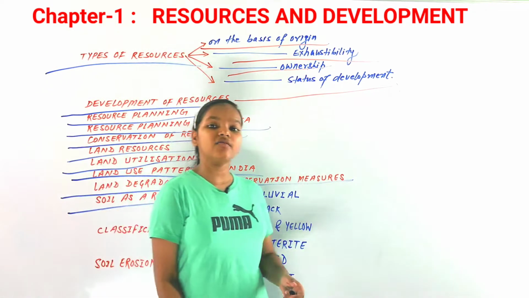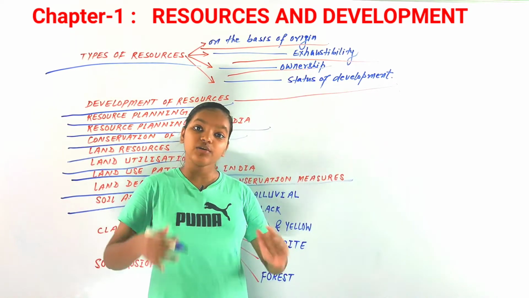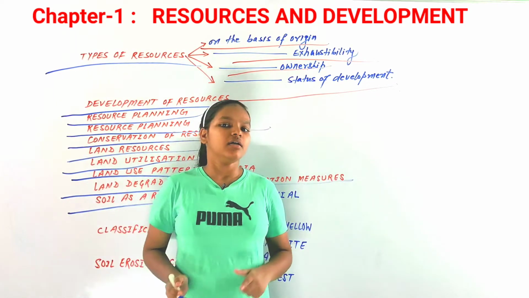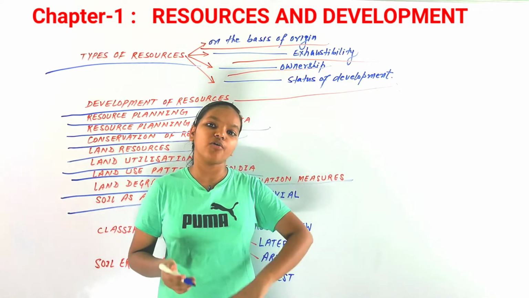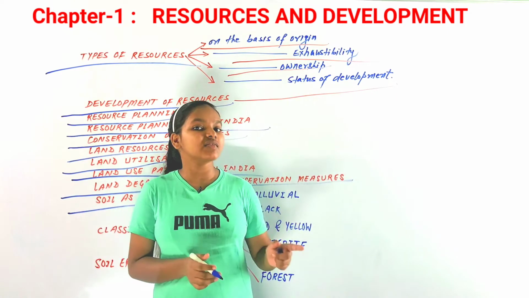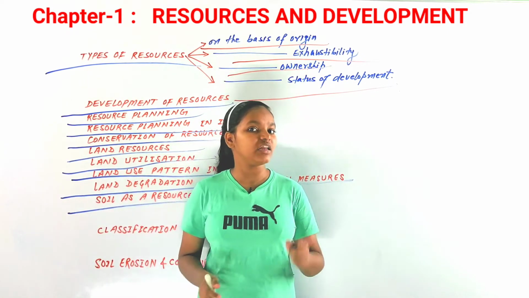So, soil as a resource. Now let's look at soil as a resource. Almost every day you must have seen soil, even today as well. Soil is also a resource, the most important renewable resource.